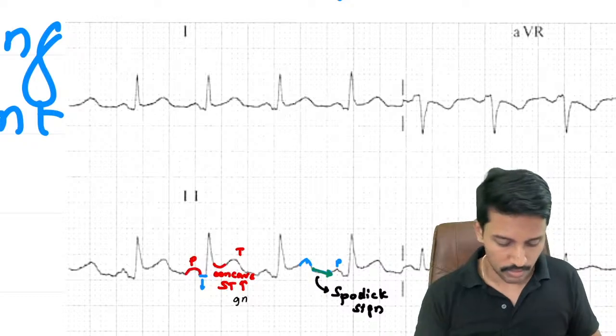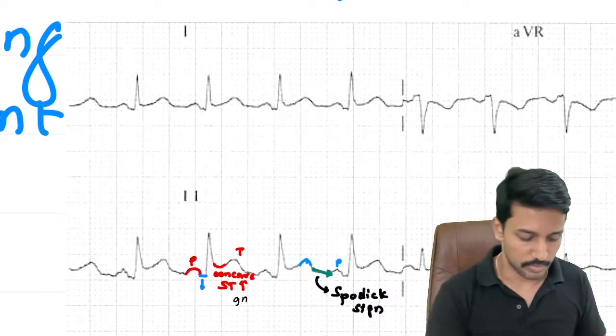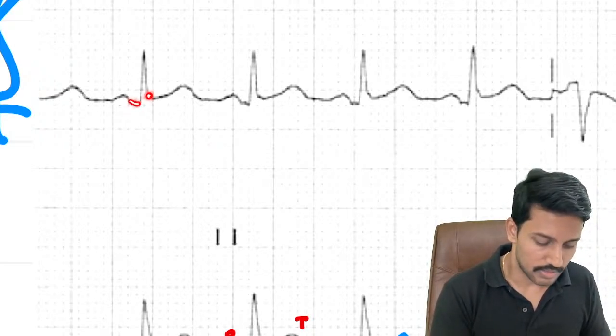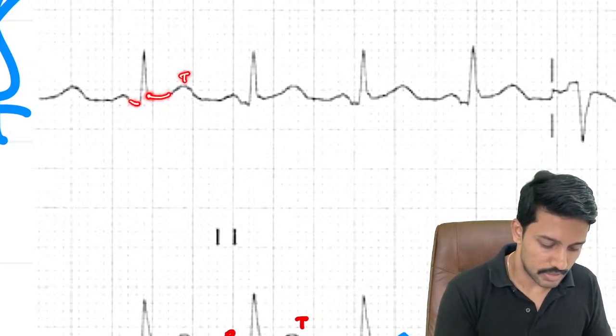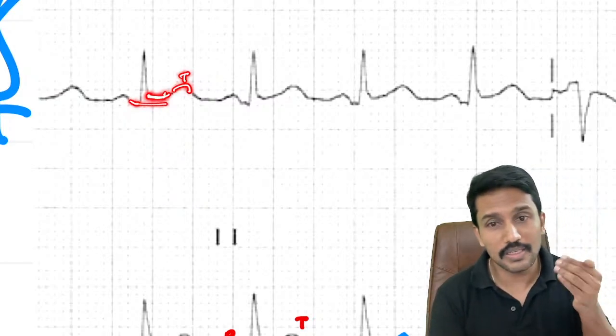So अगर 2, 3, AVF में ST elevation दिखता है तो 1 and AVL में ST depression दिखना चाहिए. But what is happening here? Look at the J point. J point is quite higher than the PR segment, right? So this is my T wave. So it appears that the J point is again higher. That means I'm seeing ST elevation.